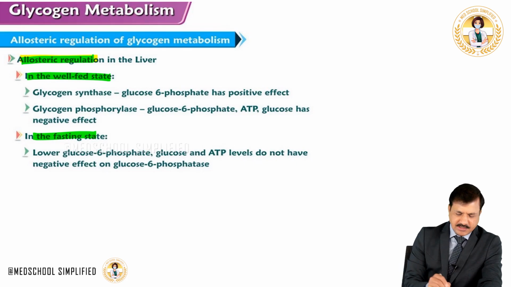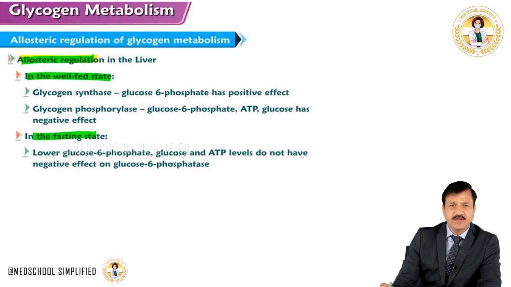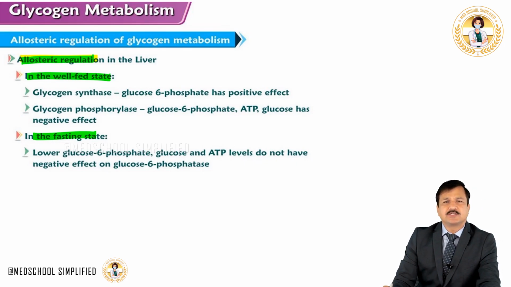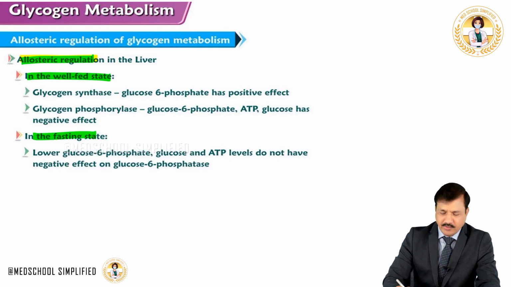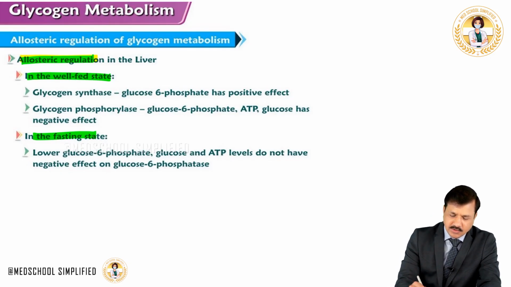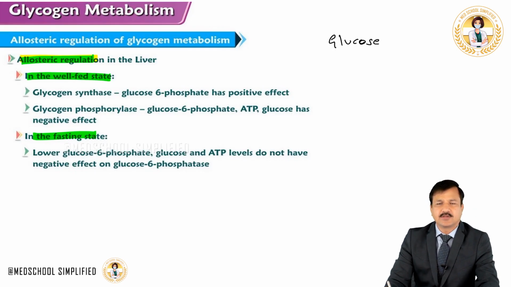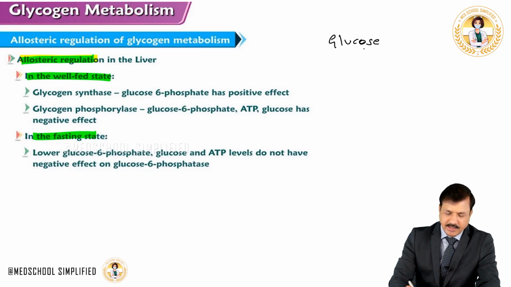Now the glycogen synthase under fed condition will be positively modulated by glucose 6-phosphate. The reason for that is, as we know, when we are in fed condition, glucose at high concentration in the blood enters into the liver, and glucose getting into the very first reaction there is converted into glucose 6-phosphate.